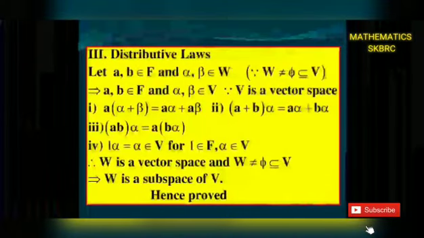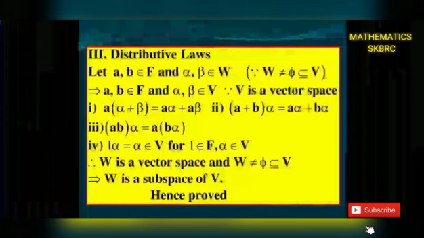Third one is distributive laws. Since W is a subset of V, V is a vector space. All the elements in W are the elements in V. V is a vector space satisfying distributive laws. That is, a(α + β) = aα + aβ.